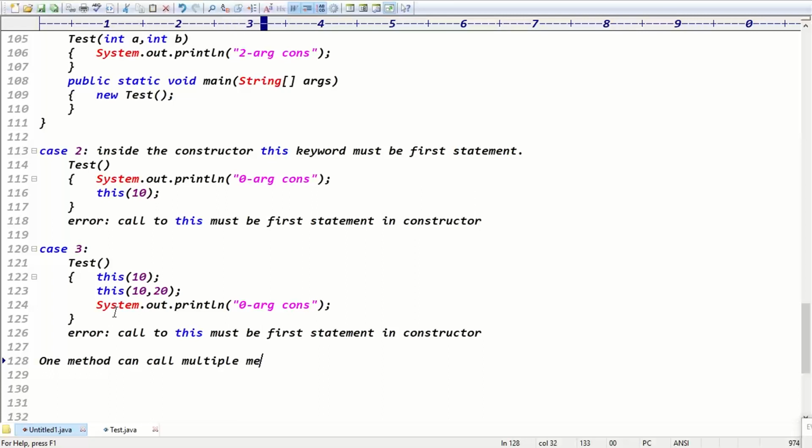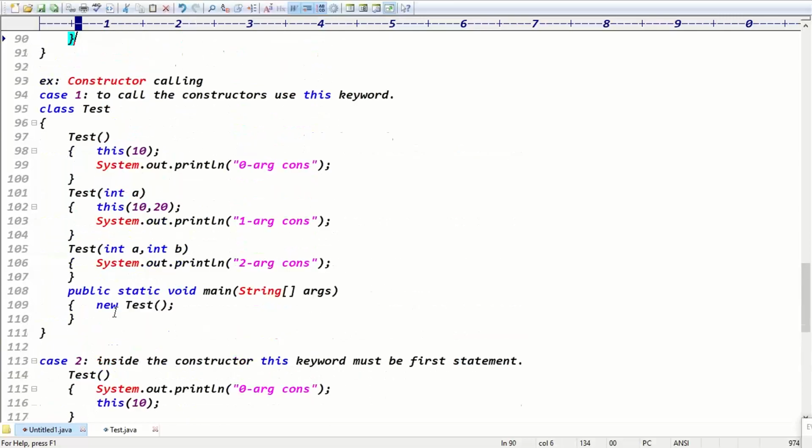One method can call multiple methods, right? Because inside the main method you are calling multiple methods. One method can call multiple methods, but one constructor can call only one constructor. Exactly, guys. One constructor can call only one constructor. Are you clear? That's all for today's class.